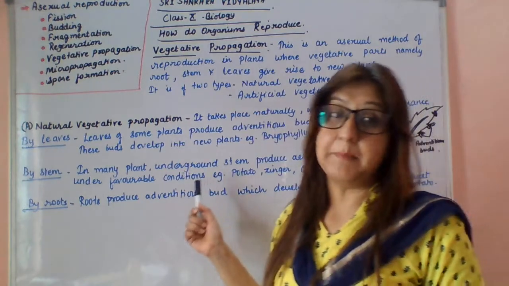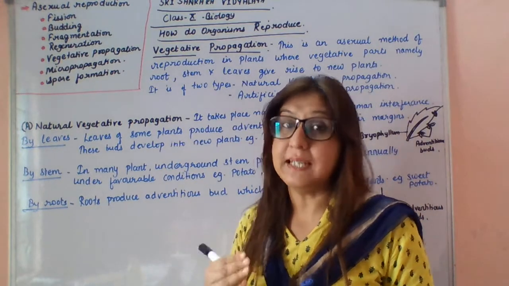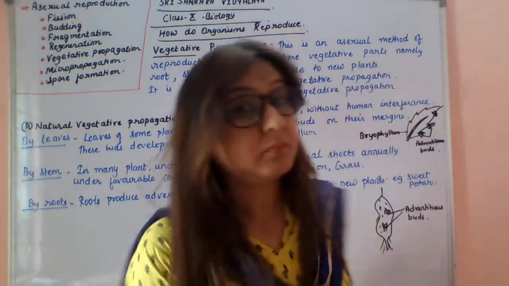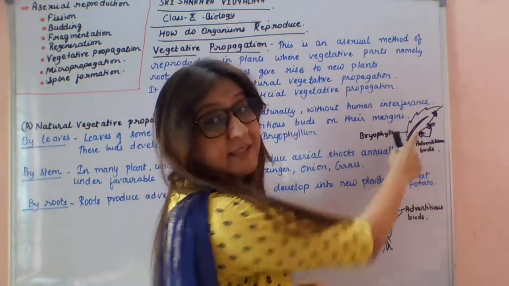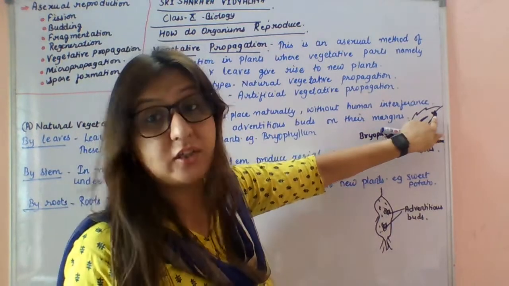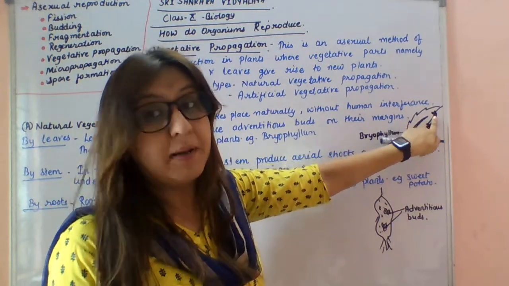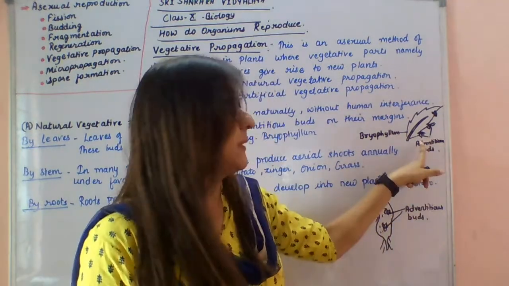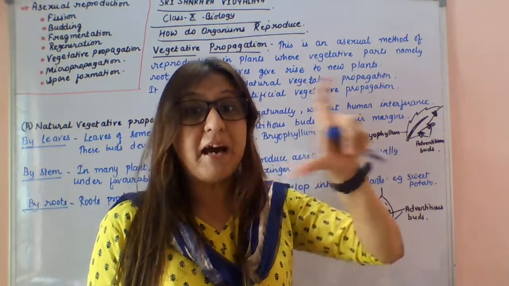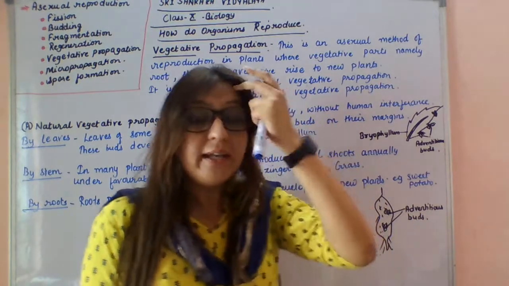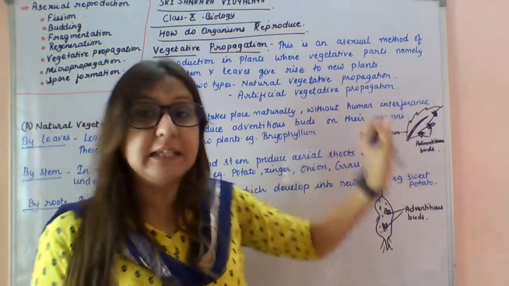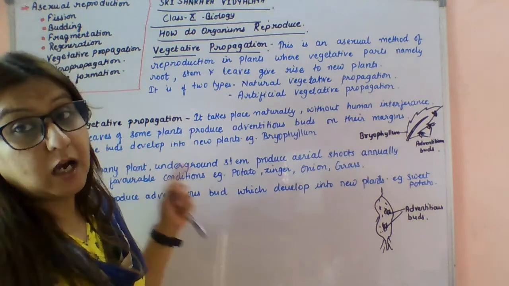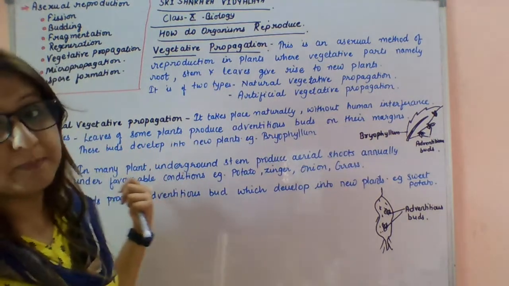First we will see how vegetative propagation takes place through leaves. See, these are the leaves of Bryophyllum. Here the adventitious bud-like structures are developed. They are present in the notches, or you can say the margins, of the leaves. When they detach from the leaf, they will develop into a new plant.